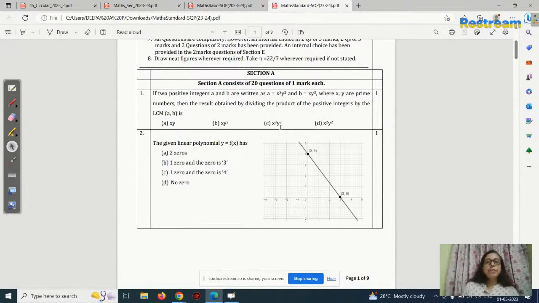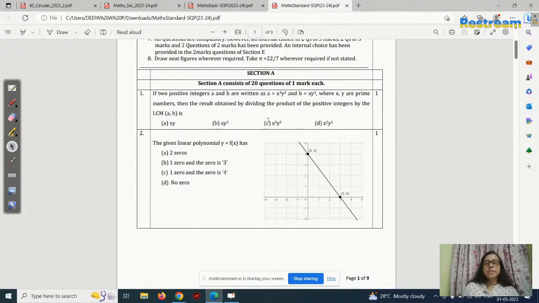Okay, you want to find out the LCM of A and B. So among A, x cube and x, it is x cube. Least common multiple. Here x cube is x into x into x. Here x. So x cube. Here y square and y cube. So which one is the least common multiple? y cube. So x cube y cube will be the answer. Okay, this way you find out the LCM.